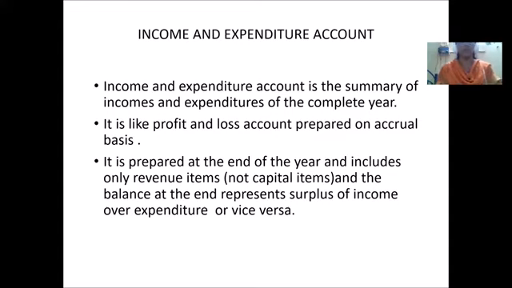Revenue items means those items from which you are trying to show some amount of income, because we should not take into consideration those items which are going to be considered as capital items. What are capital items? Capital items are goods or money which are received for the purpose of investment, which can be in the form of assets or in the form of cash or money.